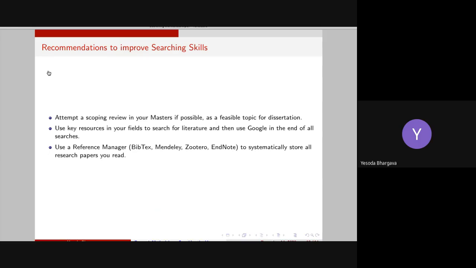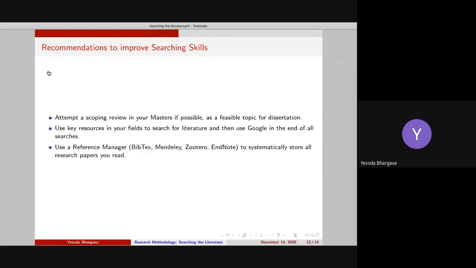So again, the recommendations to improve the searching skills are, because you will be doing your mini projects and of course your thesis. So the idea is to develop a search strategy, discuss it with your mentor or peers, or if you want, I could have a look at your search strategy before you start searching for the relevant literature in your area, and then use it on the portals that I've mentioned.